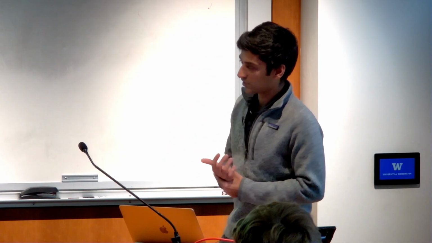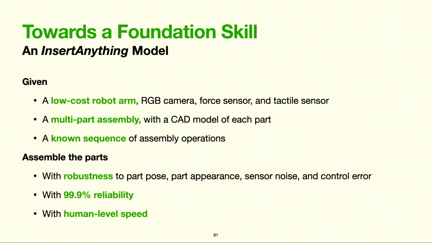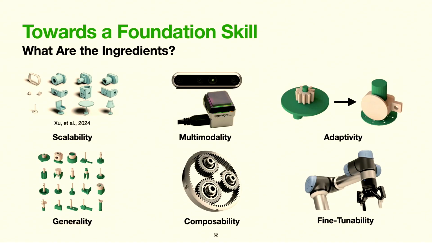Given a known low-cost robotic arm, RGB camera, force sensor, and tactile sensor, a multi-part assembly with a known CAD model of each part. This is a very safe assumption in industrial settings. And a known sequence of assembly operations, which is, again, a very safe assumption in most settings. We would like the model to assemble the parts with robustness to initial pose, appearance, sensor noise, and control error, with 99.9% reliability, and ideally with human-level speed as well. This is quite obviously an ambitious challenge.